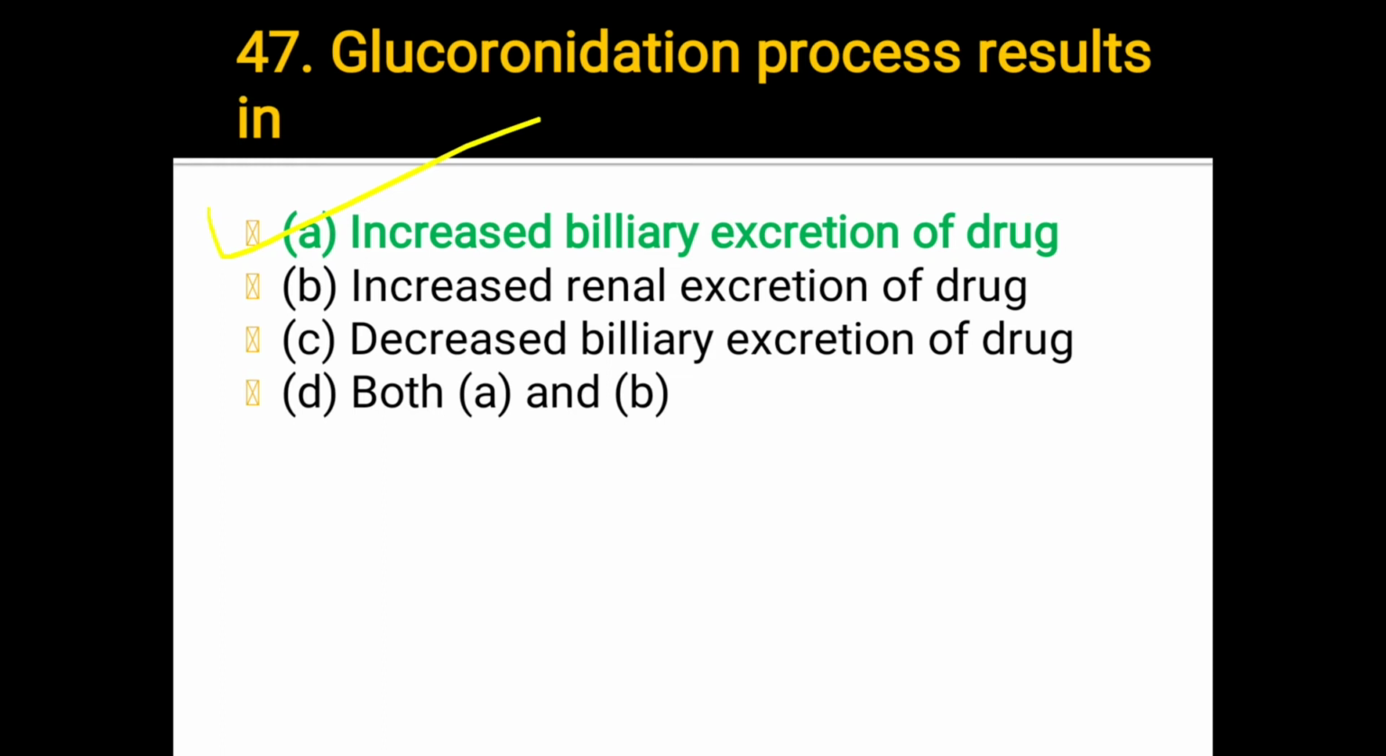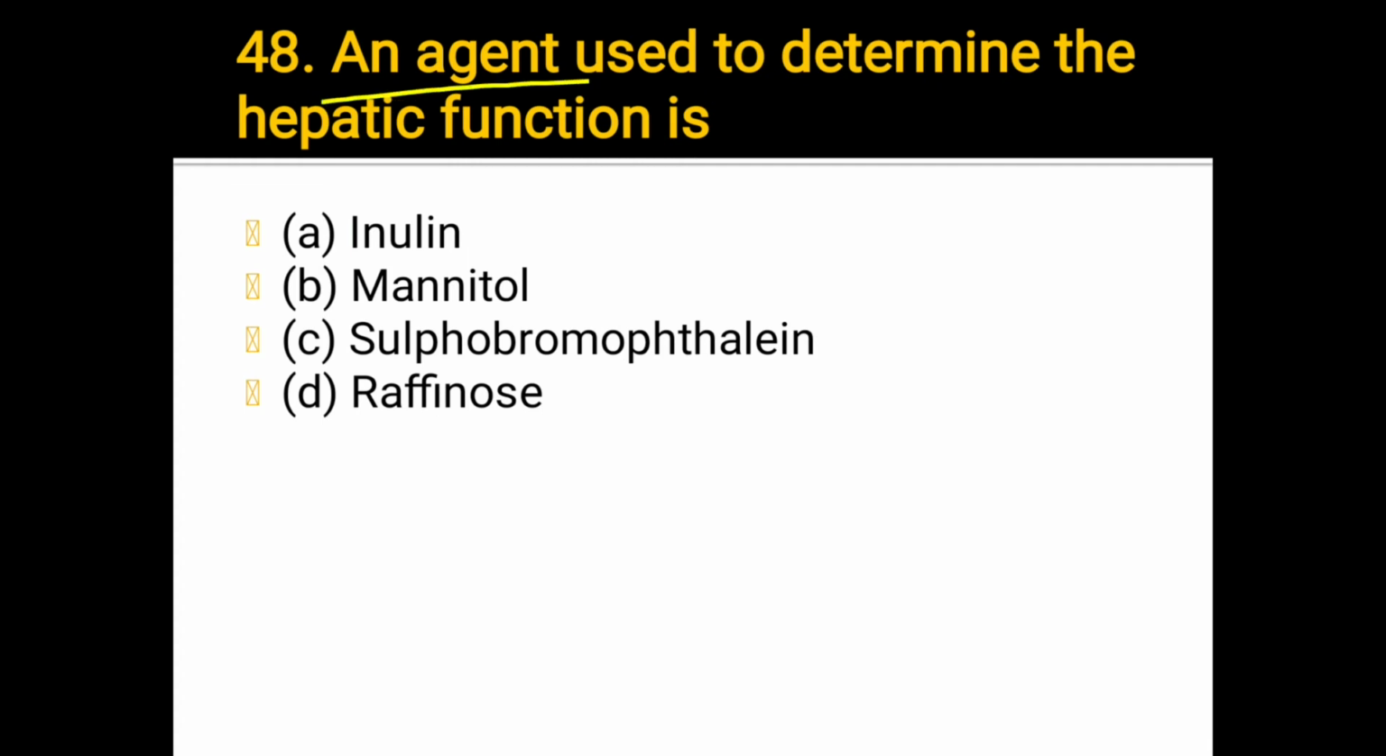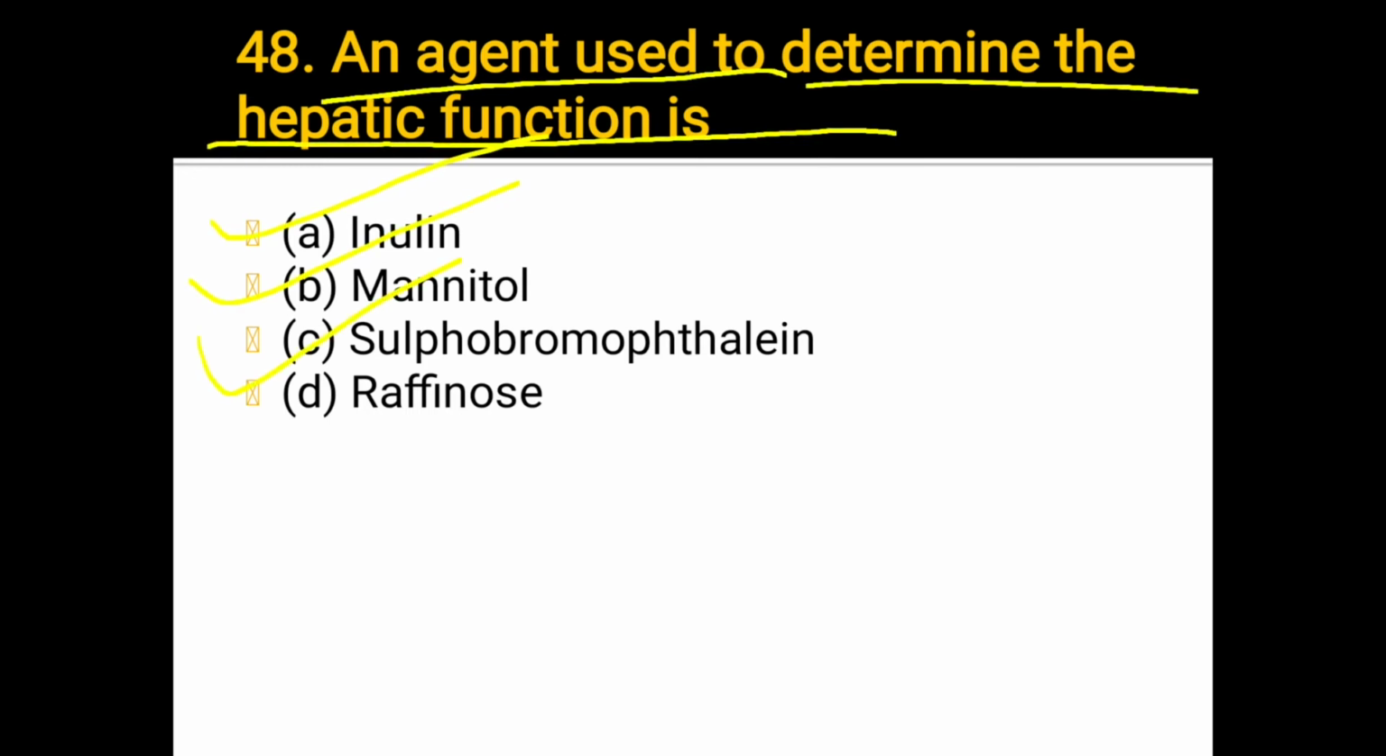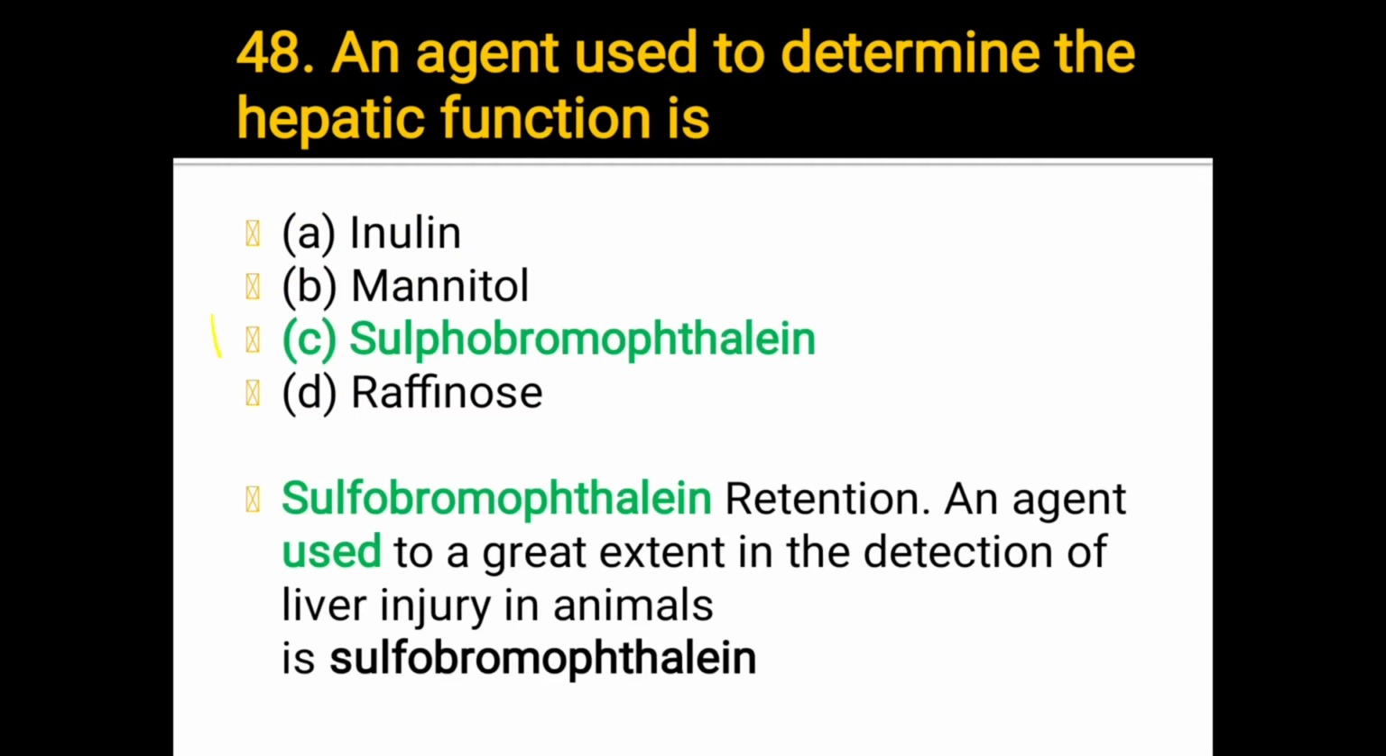Okay, next, question 48. An agent used to determine the hepatic functions is: A, insulin; B, mannitol; C, sulfobromophthalein; or D, raffinose. Which one answer? The answer is C,